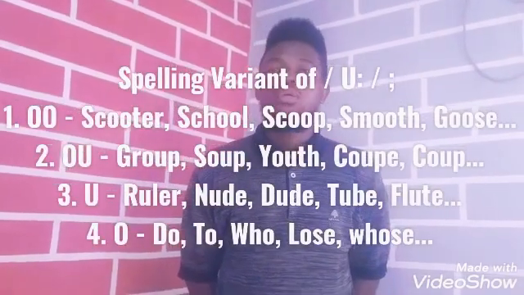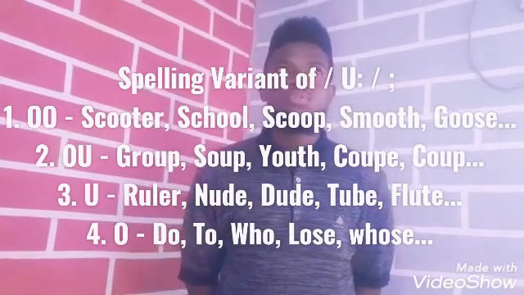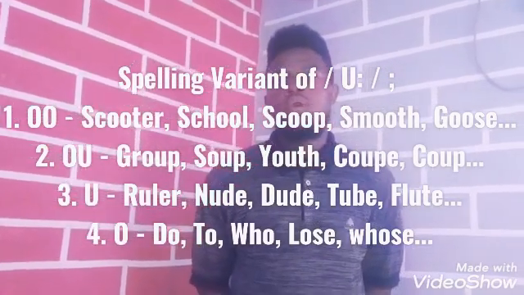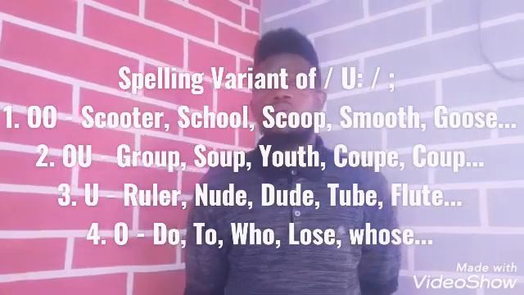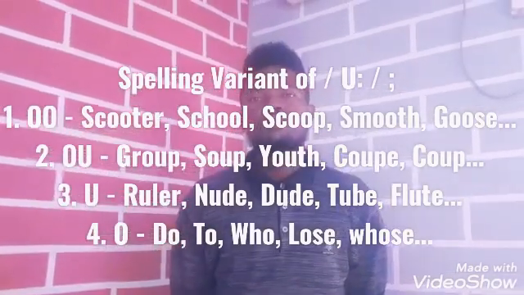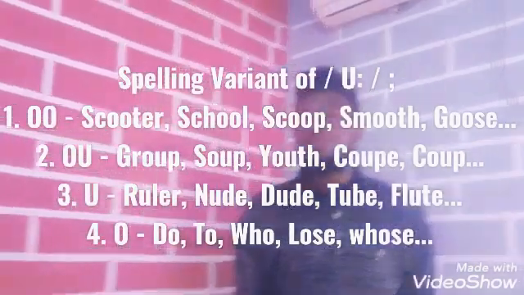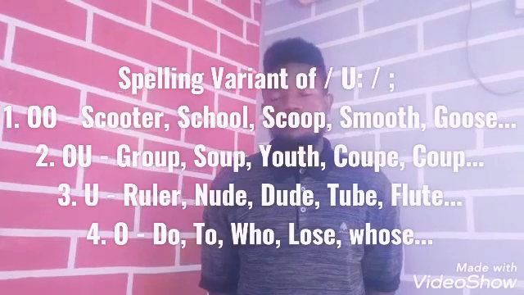oo, and some other words, OU, and some words, O, only O will sound oo, and in some words, U also can sound oo. Good. Now, let me give quick examples from all of those spelling variants of oo that I've just mentioned.